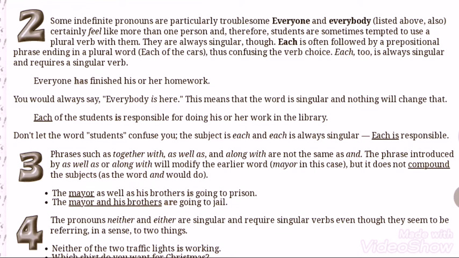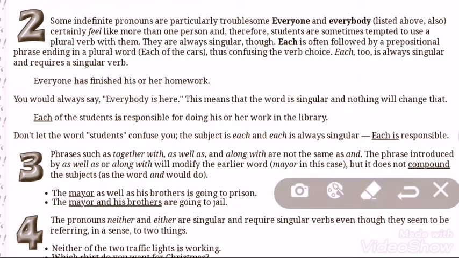But if two phrases or two nouns are joined by and, if they all together become the subject, then the last one will decide the verb. As in this sentence we can see his brothers, it is plural, it is deciding the verb are.